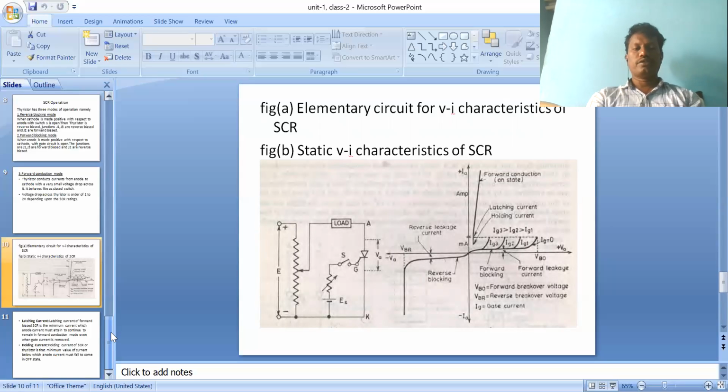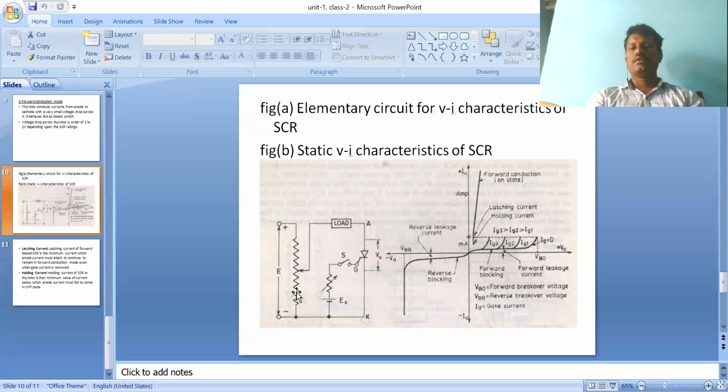It's very important. Many times they ask in the external exam: explain the operations of SCR. First you explain the SCR symbol, construction, and structure, and the diagram used to explain the SCR operations. In the graph, you should explain the three modes of operation: reverse blocking mode, forward blocking mode, and forward conduction mode. Explain properly one by one, so it is clear about the static characteristics and operations of SCR.